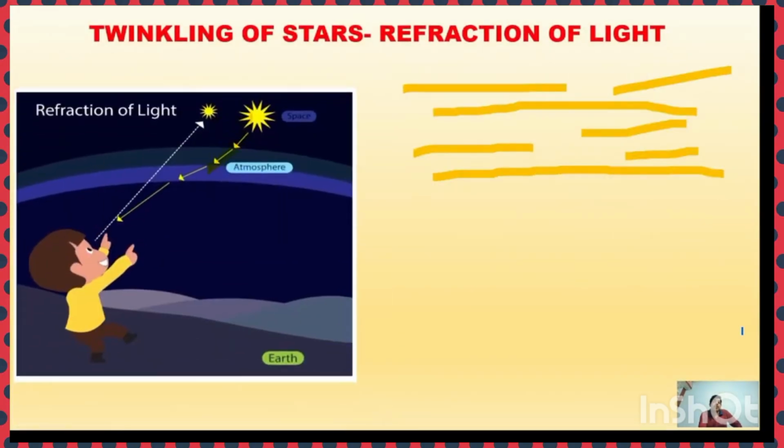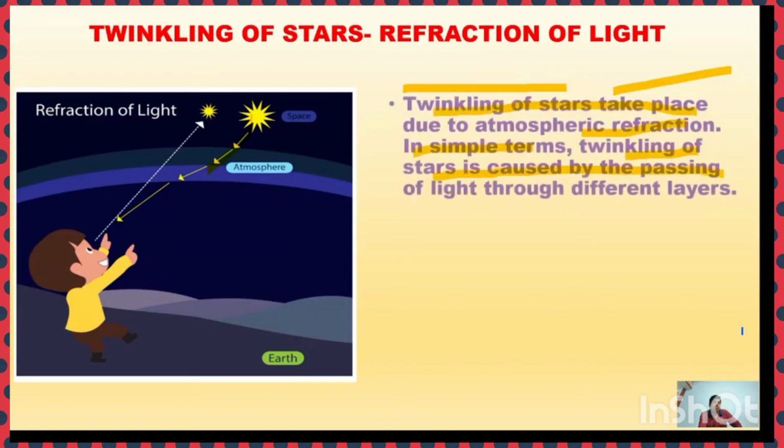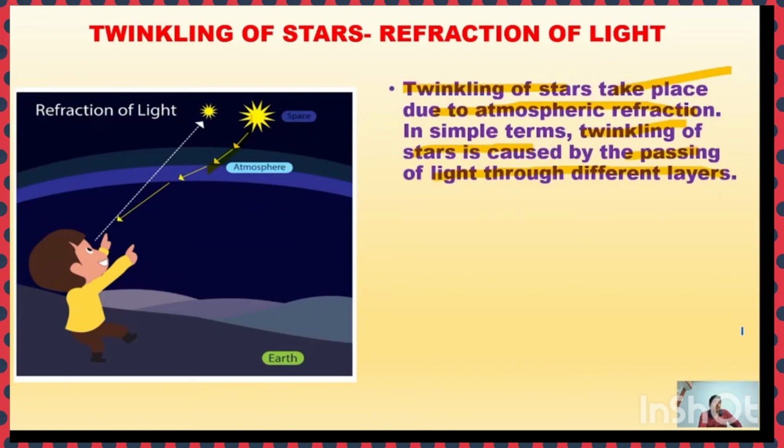Similarly, another natural phenomenon is the twinkling of stars. Do you observe the stars during night in the sky? How do they twinkle? We enjoy seeing the twinkling stars in the night sky. It is also due to the refraction of light. So twinkling of stars takes place due to atmospheric refraction.